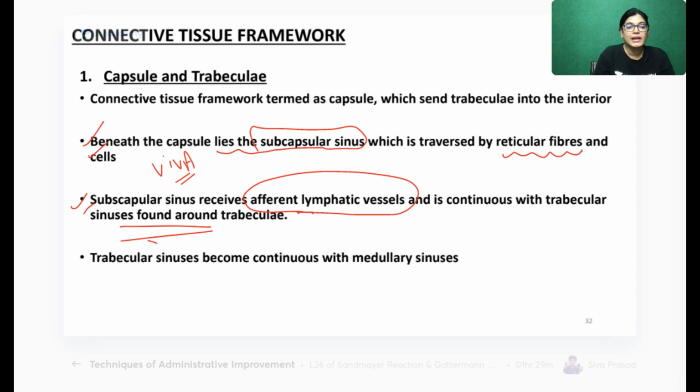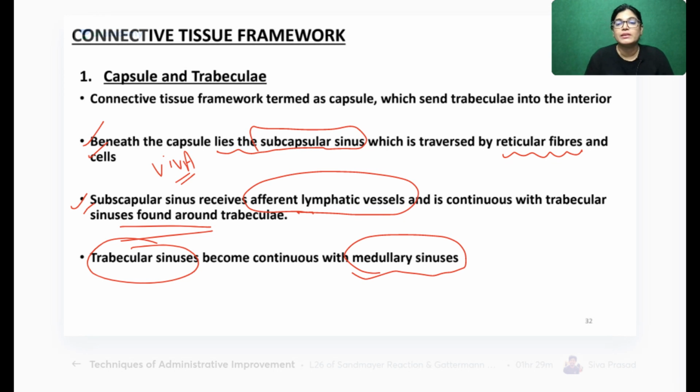Okay, when the trabecular sinus is seen more inside, if you go deeper into the lymph node, the next structure which you will visualize is the medullary sinuses. So the trabecular sinus will have continuity with the medulla, and that continuity is with the medullary sinuses. Got it?